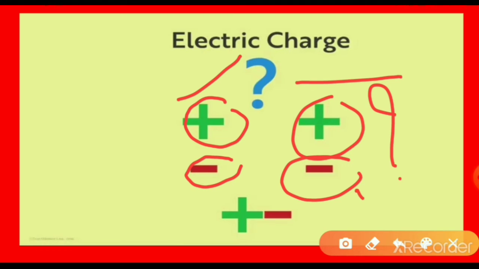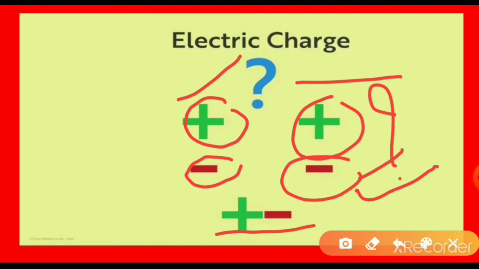Negative is denoted by the minus sign. Just as north and north always repel each other, positive and positive always repel each other, and negative and negative always repel each other, but positive and negative always attract each other.